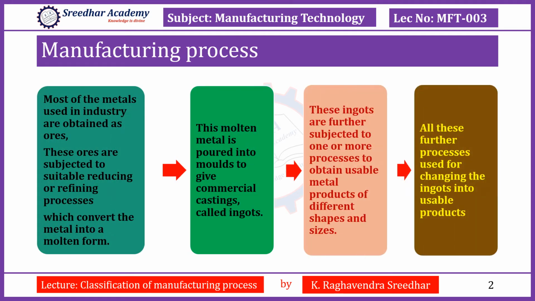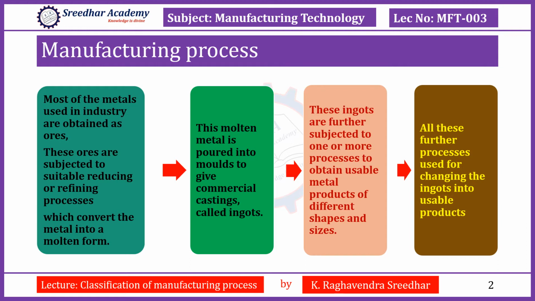Have a look at this manufacturing process. Most of the metals used in the industries are obtained as ores. These ores are further subjected to a suitable reducing or refining process. By this refining process, the metals are graded into different qualities, sizes, and shapes. This graded raw material is poured into the blast furnace. Because of the induced heat in the blast furnace, the phase change takes place.